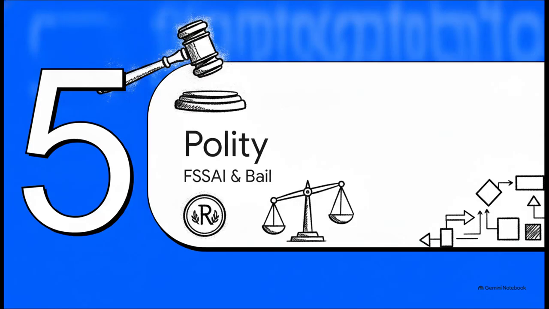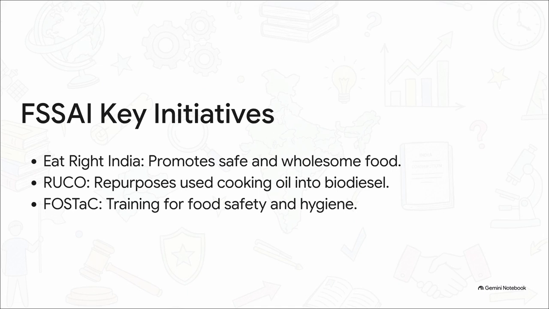And that brings us to our final section, Module 5, Polity, FSSAI, and Anticipatory Bail. Let's start with the Food Safety and Standards Authority of India, or FSSAI, which operates under the Ministry of Health. They've been in the news lately after the Bombay High Court actually cautioned the FDA over suspending an Amazon retail food license while an appeal regarding allegedly expired food was still pending.